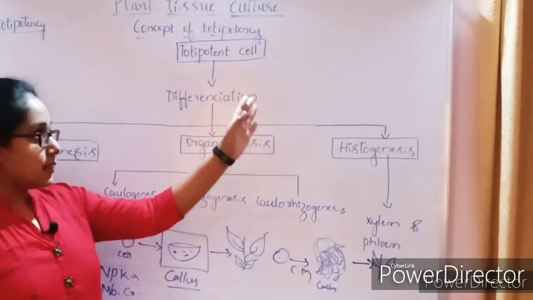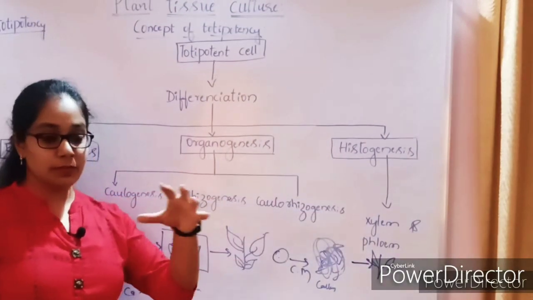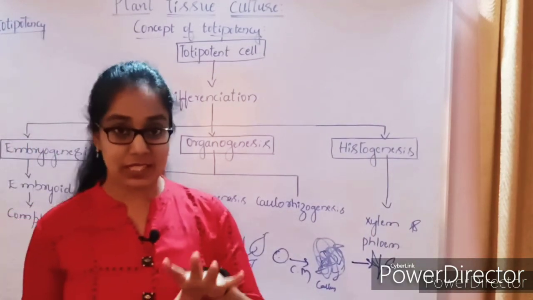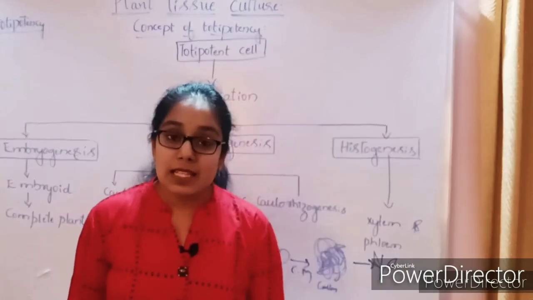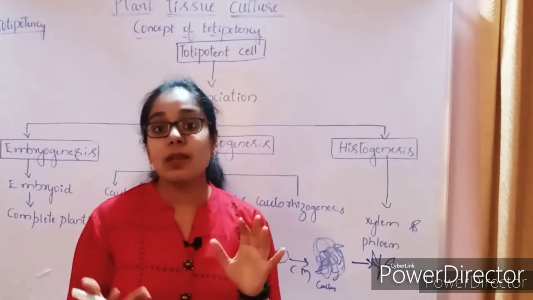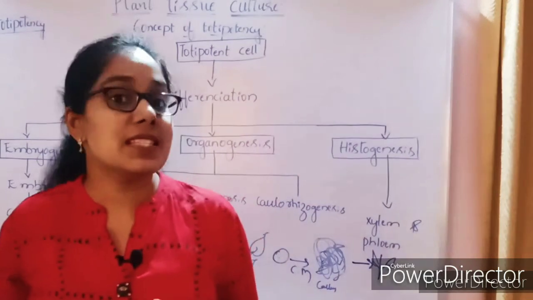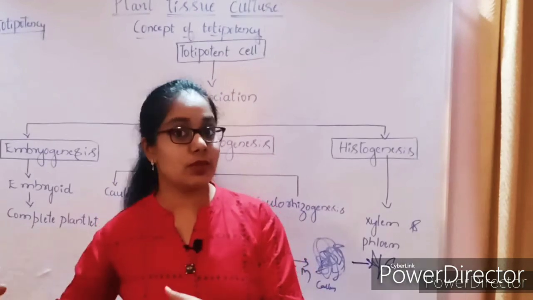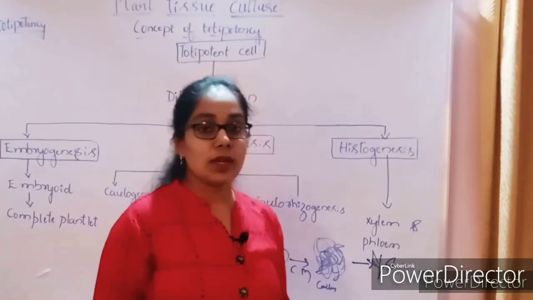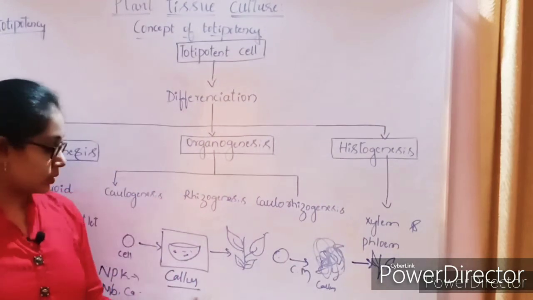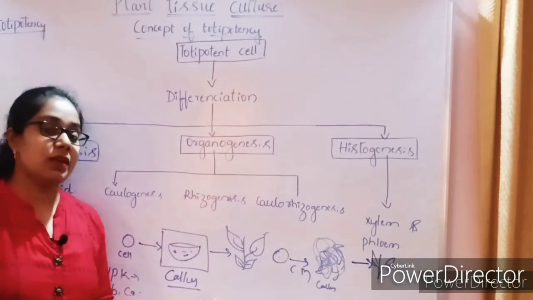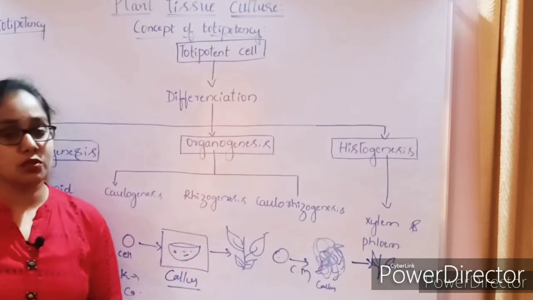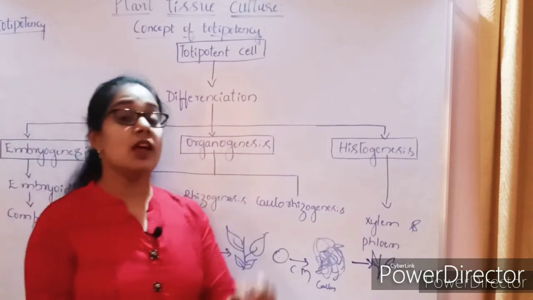In case of tissue culture, we prefer plant tissue culture rather than animal tissue culture. Why? Because almost all the cells of the plant body have totipotency in them. That means the genetic potentiality to grow into a new plant, and that too in a controlled condition. As I said, it will be placed in a culture medium and also in an aseptic condition. These are some of the controlled conditions in plant tissue culture.